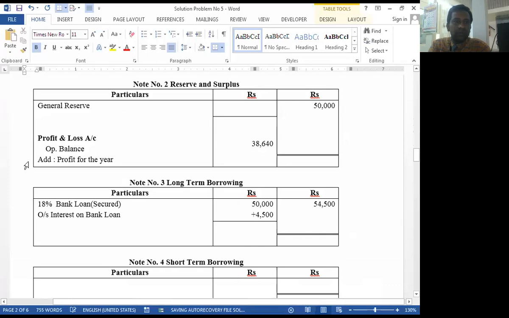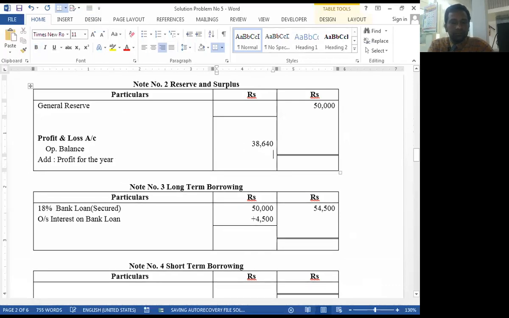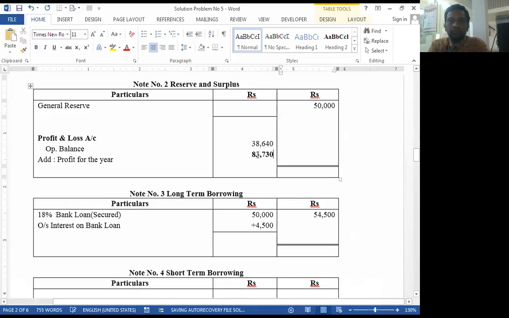So it is transferred to profit for the year. There is no appropriation given in this regard in the present problem.